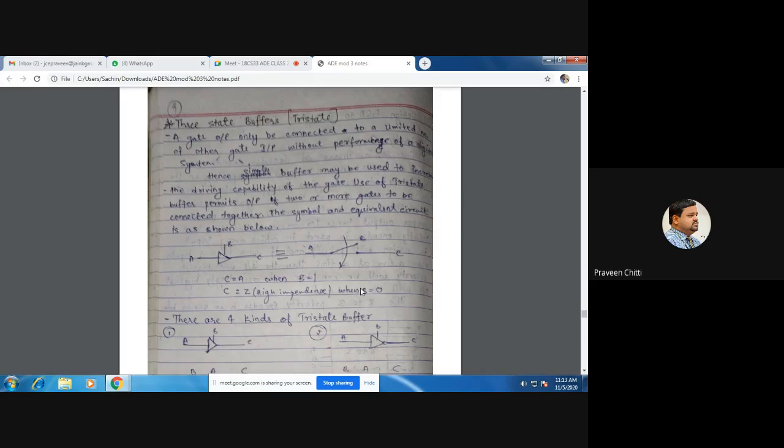That means the sourcing or sinking current should be maintained so that the function of the gates is not deteriorated, and there is no deviation from the actual behavior of the gates. For that, in between, we add these buffers so that we can connect the output of one gate to the input of other gates without changing the output. So here I have shown this, I think all of you can see it.